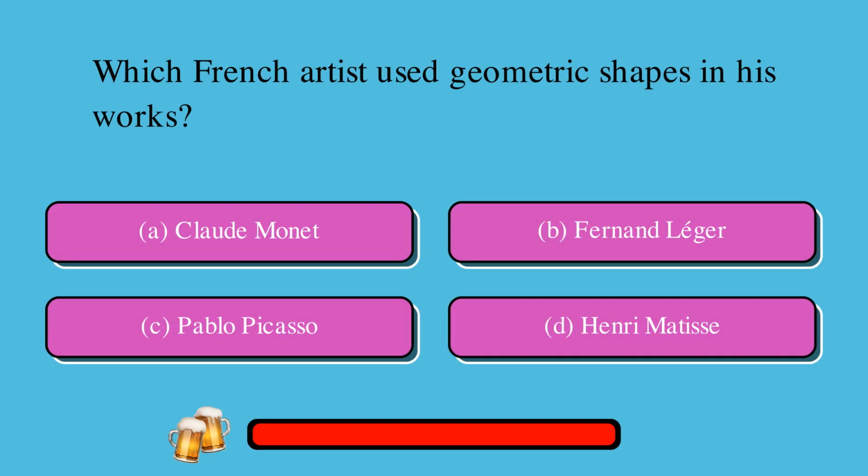Which French artist used geometric shapes in his works? A. Claude Monet, or B. Fernand Léger, or C. Pablo Picasso, or D. Henri Matisse? The correct answer is B. Fernand Léger.